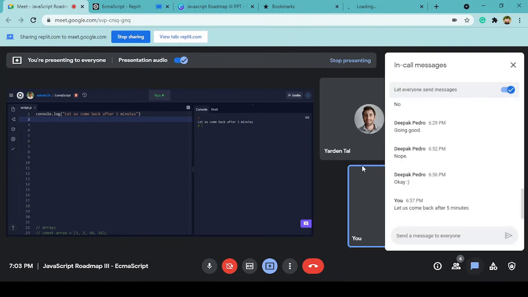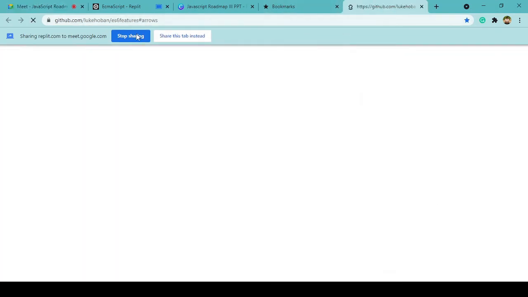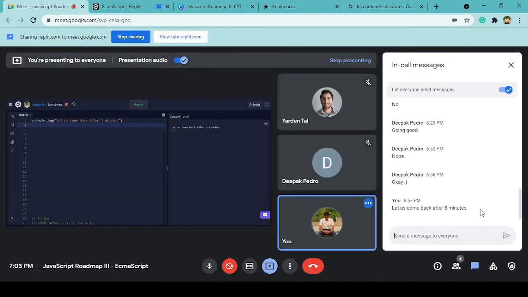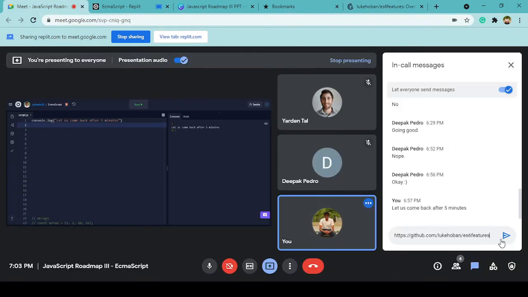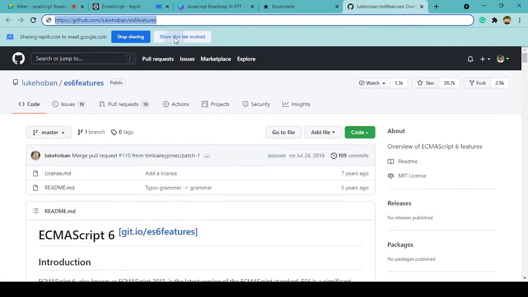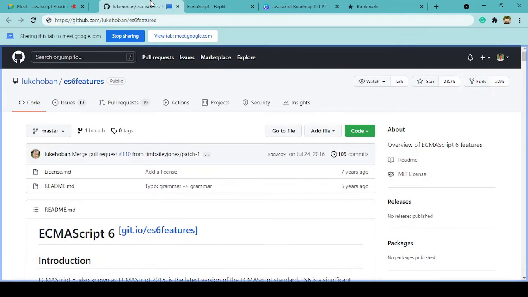Okay, so I'll be sharing a repository for you to explore in the future as well. So let me put it in the chat. Whatever new features we're discussing, there are tons more that you can see in the future, and I'll be showing you only the most important ones because of the time constraint.